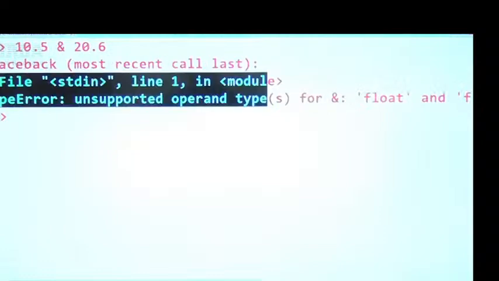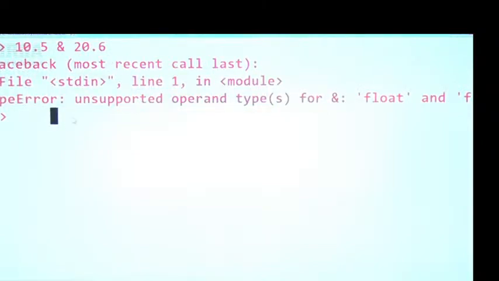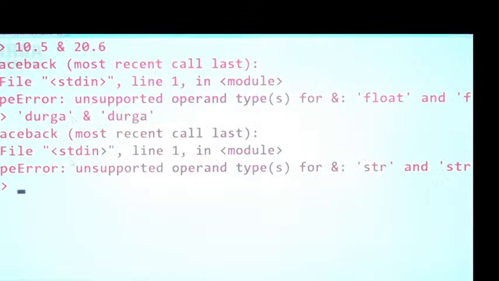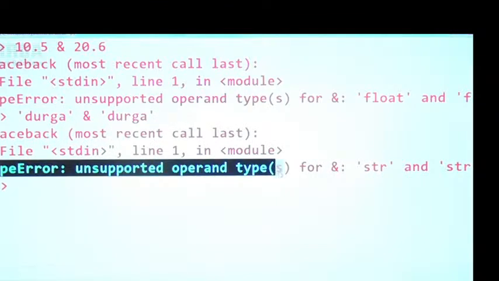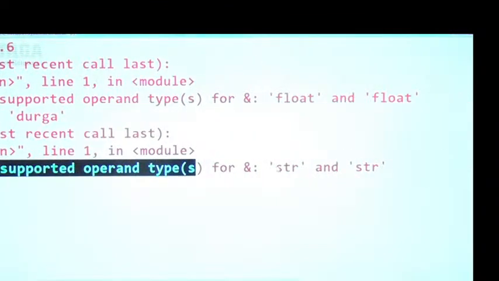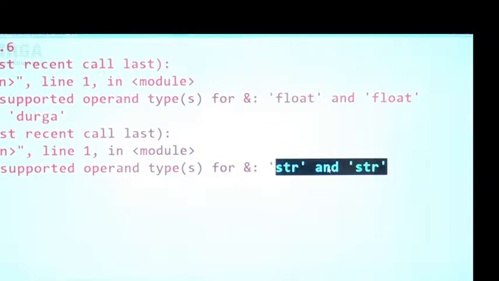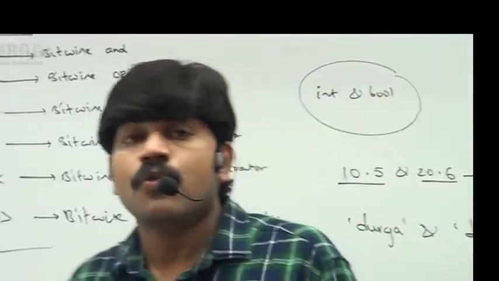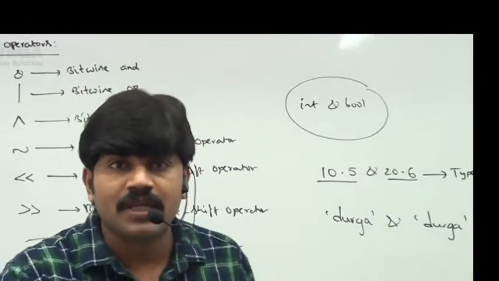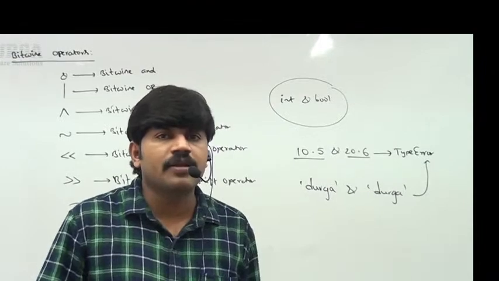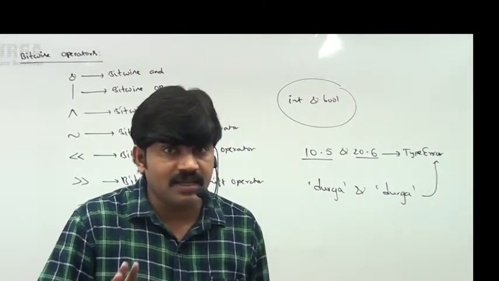Are you getting it? Similarly, Durga and Durga, I am taking. Observe, type error, unsupported operand types for str and str. So it is a clear indication that these operators are applicable only for int and bool type. By mistake, if you try to apply them to any other type, we immediately get an error.